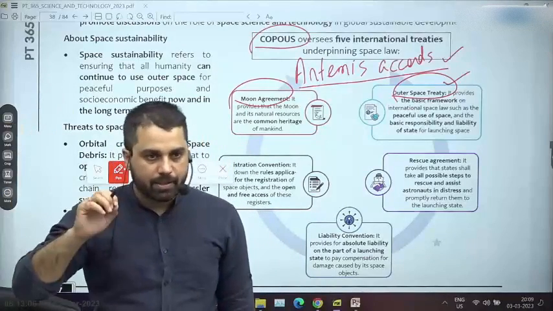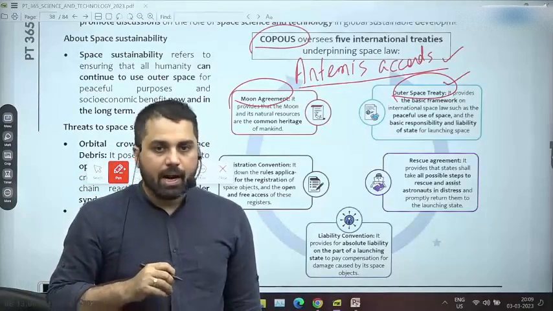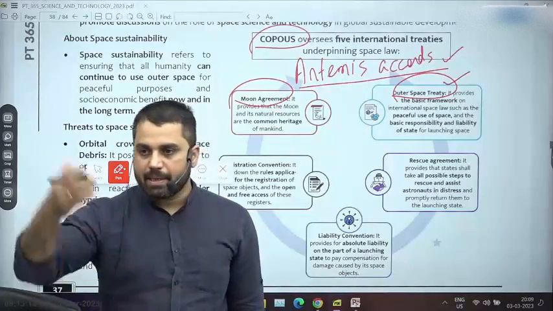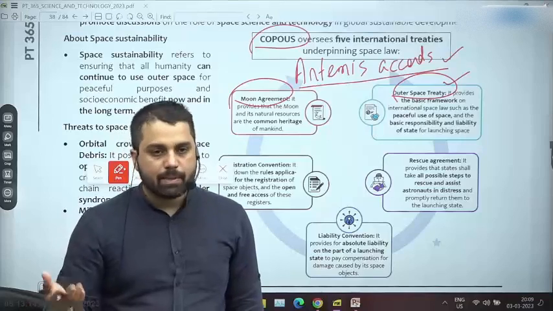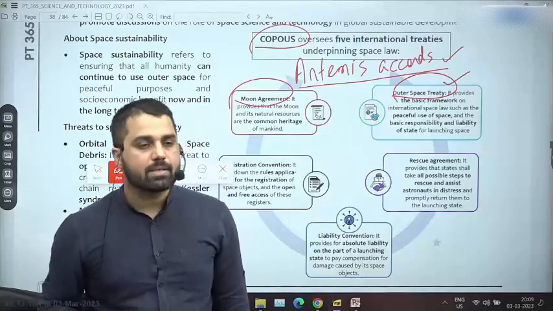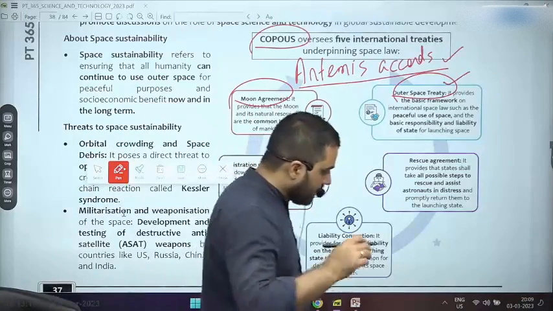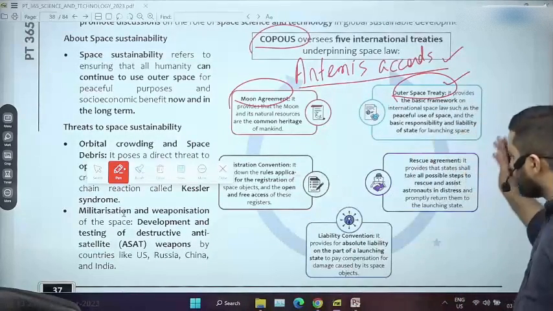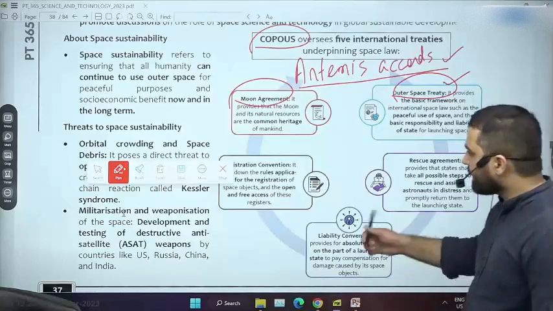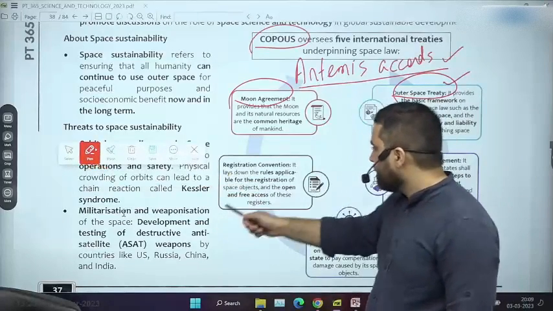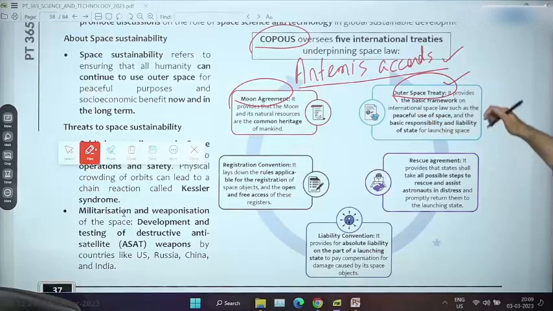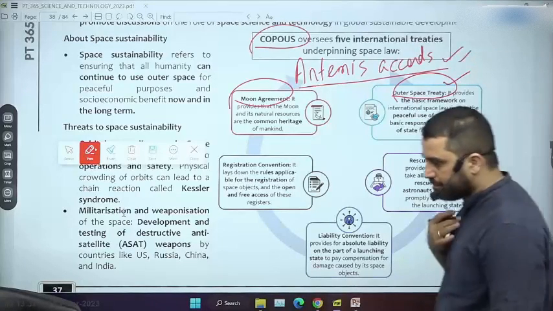But nonetheless, the Artemis Accord was in the news, simply a set of accords that aims at how future space exploration, including lunar exploration, should occur involving all of the countries. It is based on certain principles, and whatever exploration happens has to follow those principles. But again I will repeat, as of now India is not a signatory. The rest you can skip: the Rescue Agreement, Liability Convention, just look at the significance in one line each, and the Registration Convention. But these two are in news along with the Artemis Accord, which you should know.